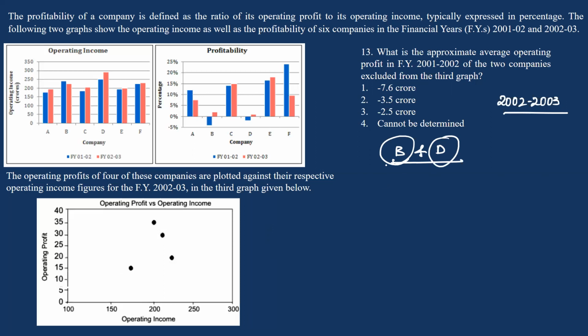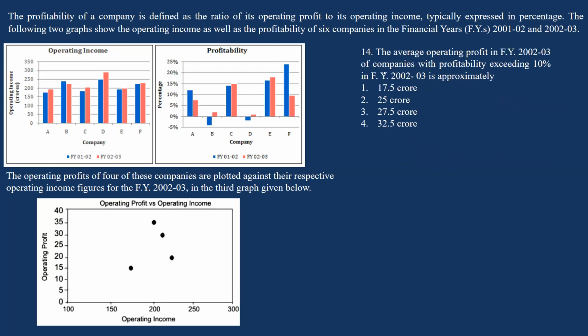So in a similar fashion, as we solved the 12th question, they are asked to find the average operating profit. So B and D have losses, so you will be having a loss for sure. You need to find the operating loss of B and D in the financial year 1 and 2, and find the average. So this comes to be around 7.6 crores.